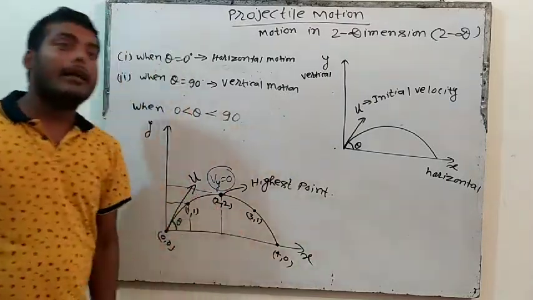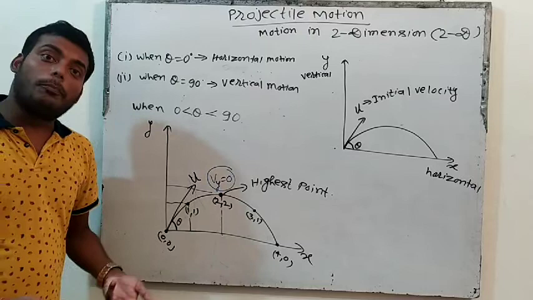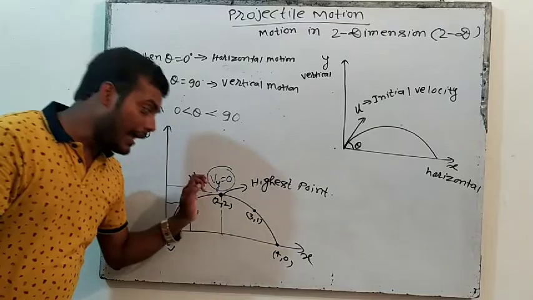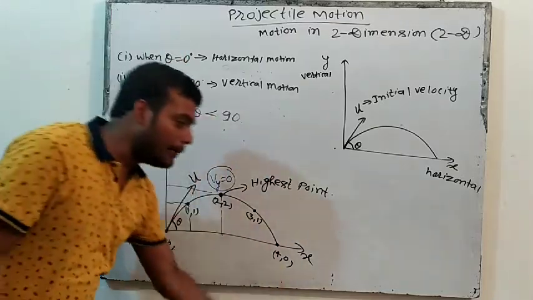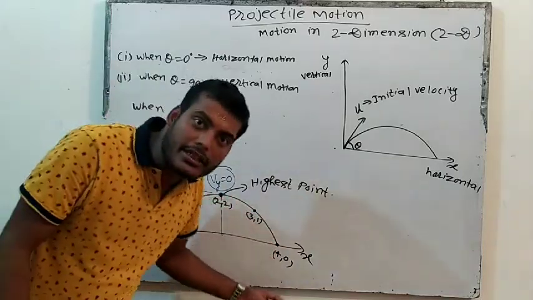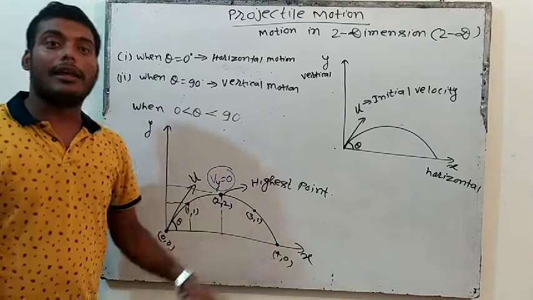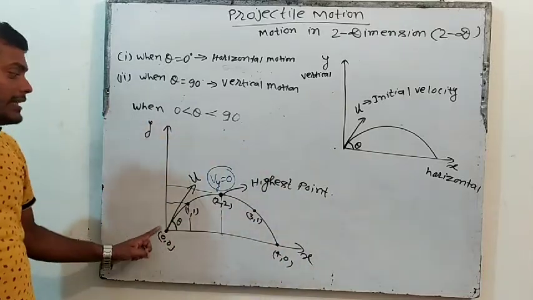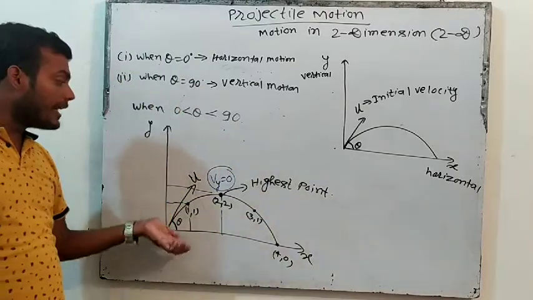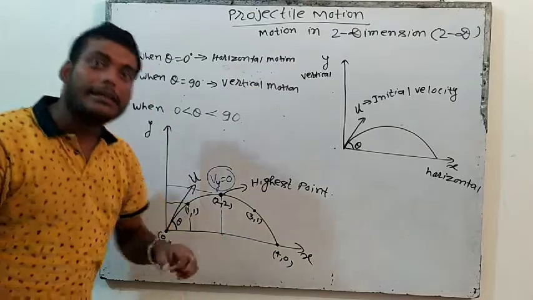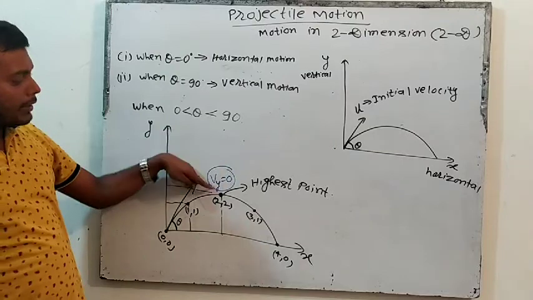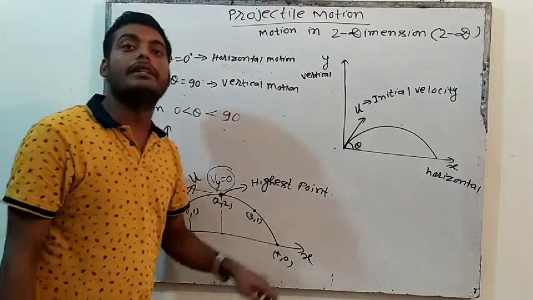When it falls back, what will Earth say? Earth will say, I told you to come down. So Earth is again applying force in the downward direction. Then Earth will pull it, so again its velocity will start to increase: 0, 1, 2, 3, 4, 5, 6, like this. Right? Its velocity will increase. So initially in y direction velocity will decrease. When the object is moving upward, its velocity will decrease, and when the object is falling back again, its velocity will increase, because at the highest point it was 0. Again 1, 2, 3, 4, 5, 6, 7.